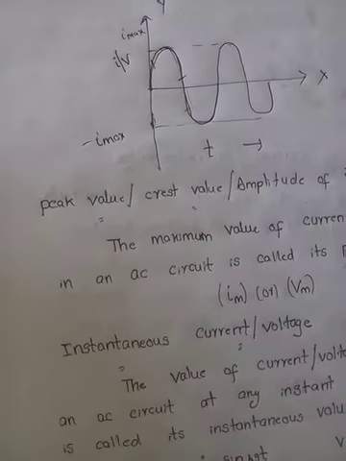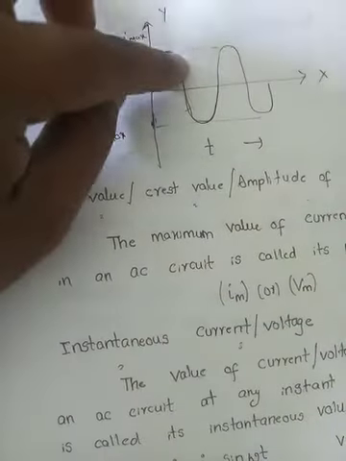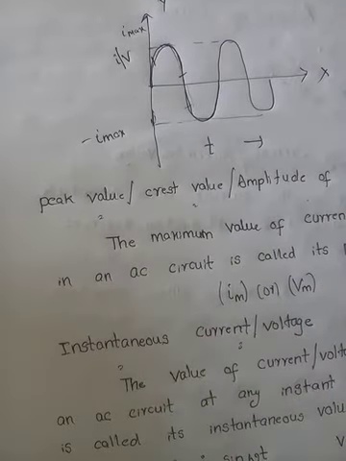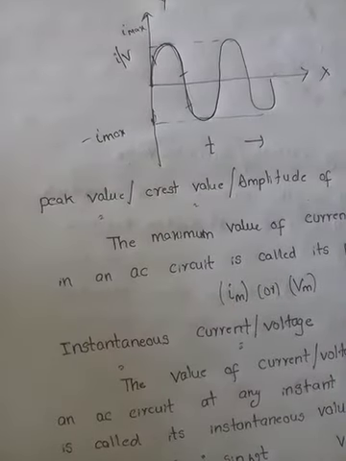So, what do we get? See, whatever current is flowing here, the same current is flowing in the negative direction also, so we get 0.